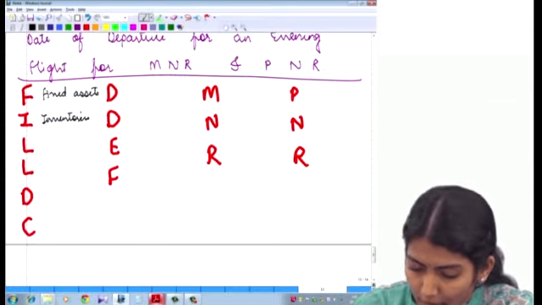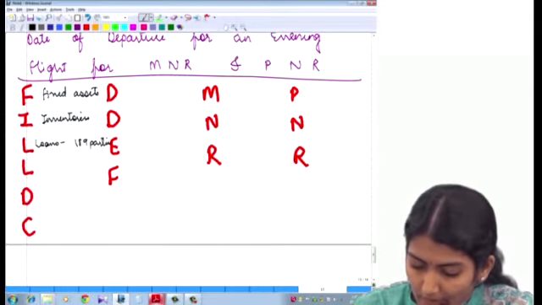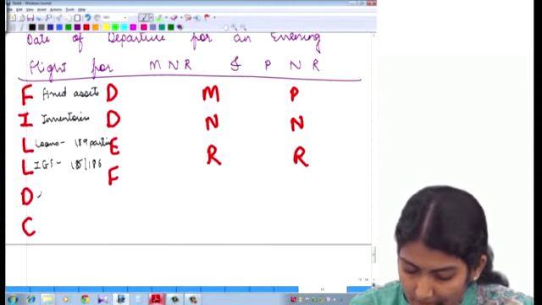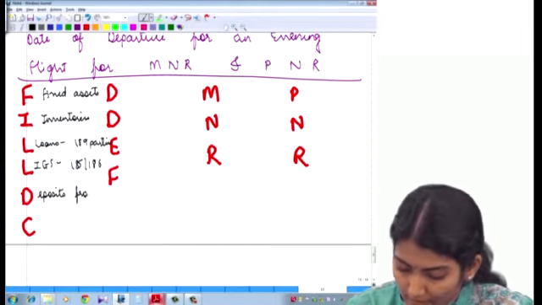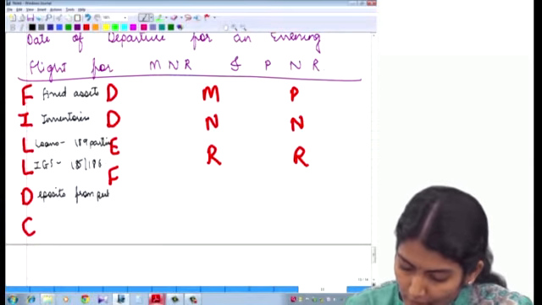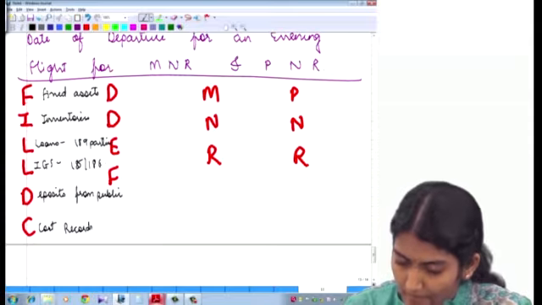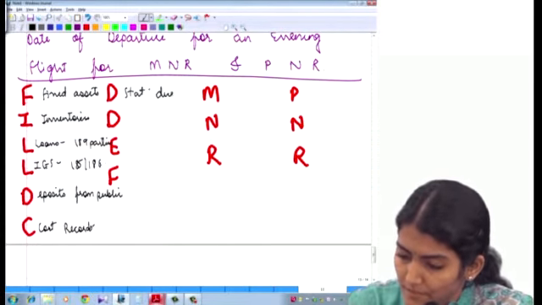So F for fixed assets, I for inventories, L for loans to section 189 parties. Then loans, investments, guarantees, securities, 185, 186. D for deposits from public. C for cost records. Then this D is for the statutory dues.